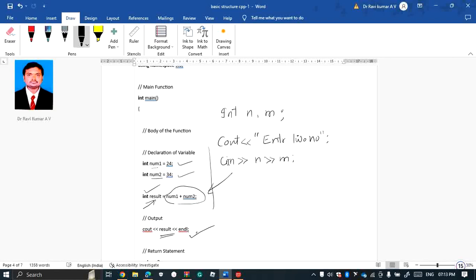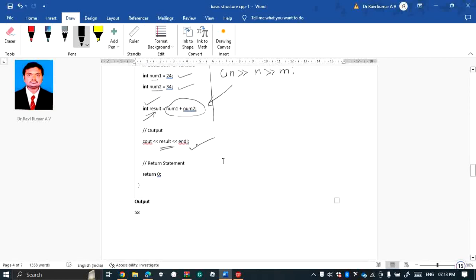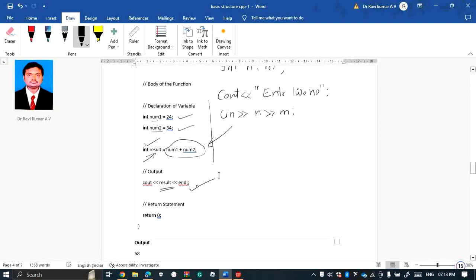This way also you can take the input from the keyboard. Let's run the program.